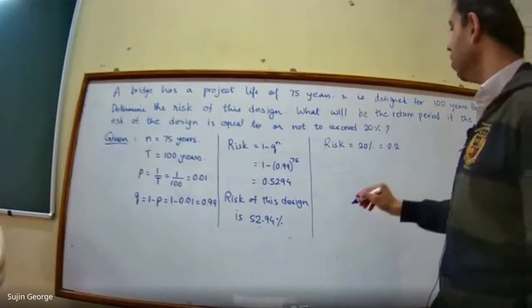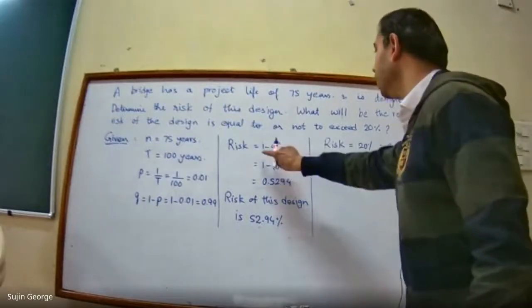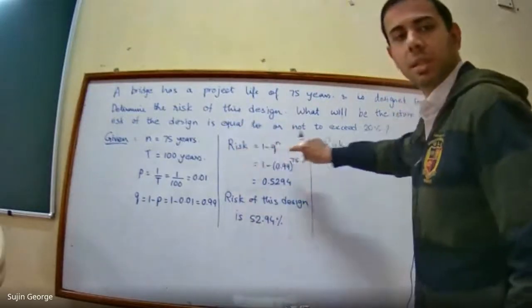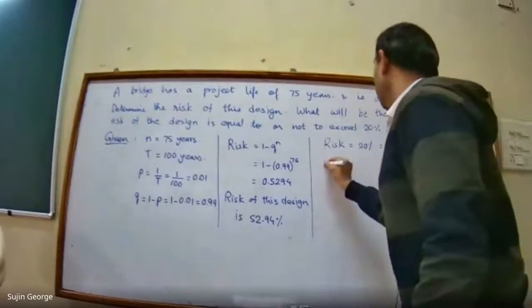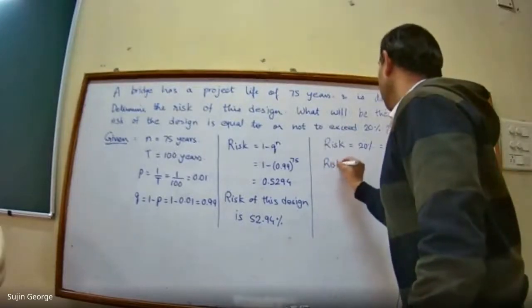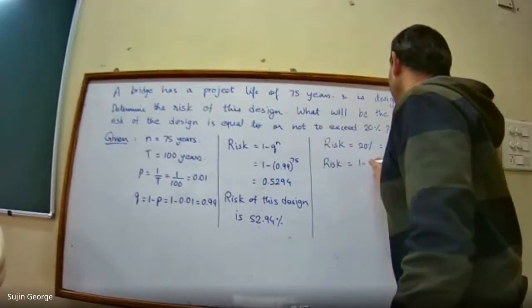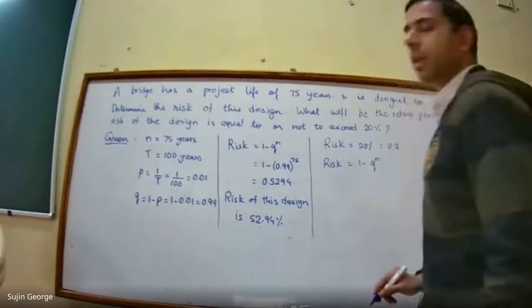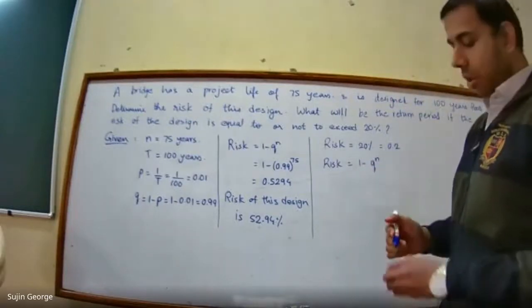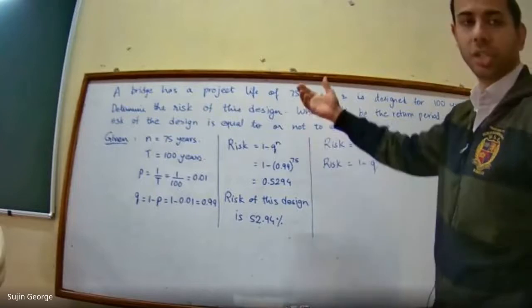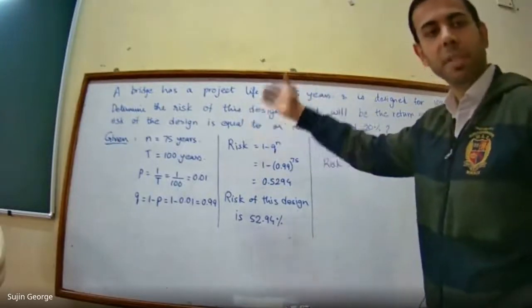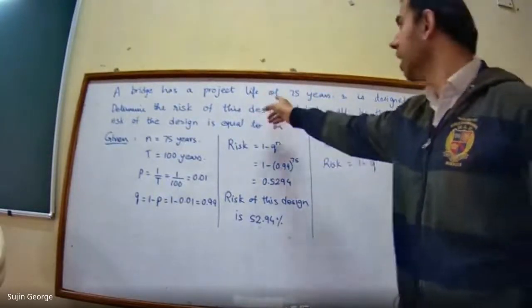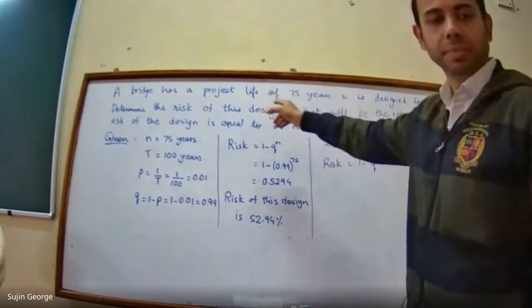Now this value of risk is given as 0.2, so we just have to substitute in this equation. We know that risk is equal to 1 minus Q to the power N. Now N is the project life of the bridge. Project life will be 75 years only.